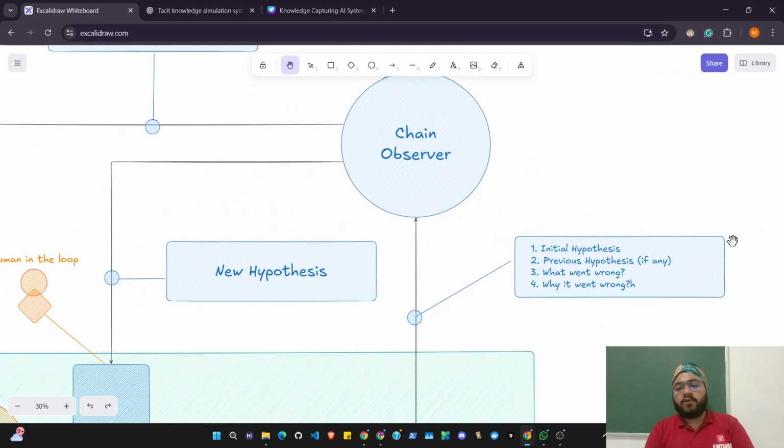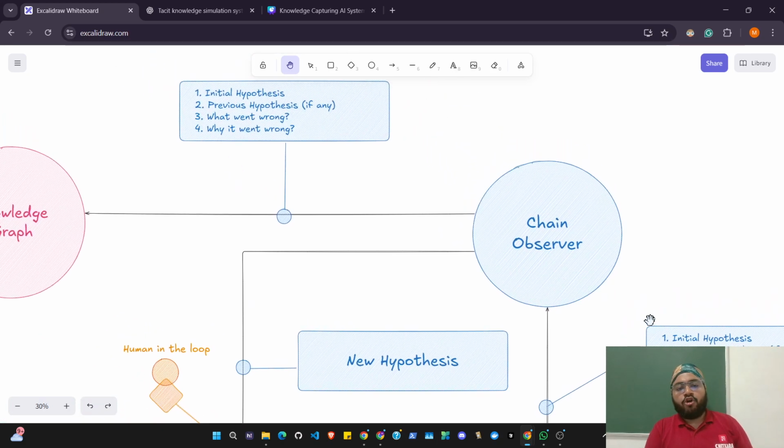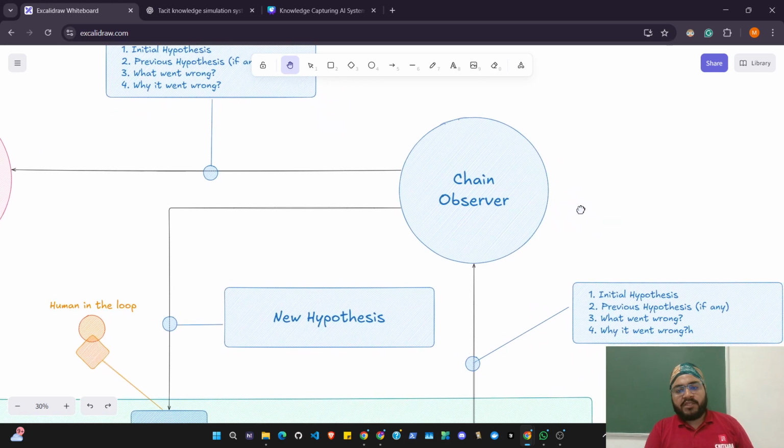Now the chain observer has all of these context points: the initial hypothesis, the previous hypothesis if any, what went wrong, and why it went wrong. All of this data is taken by the chain observer. What the chain observer does is spot the "why it went wrong" part, all of the weak areas.